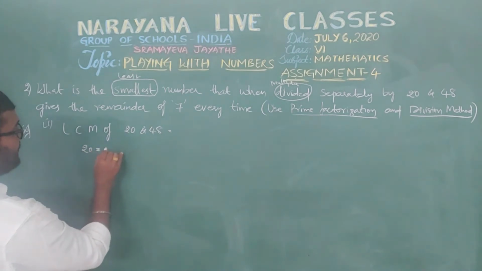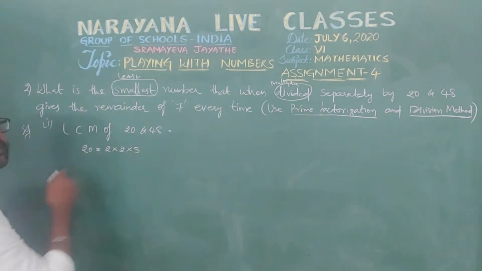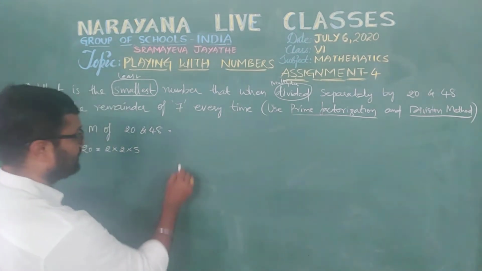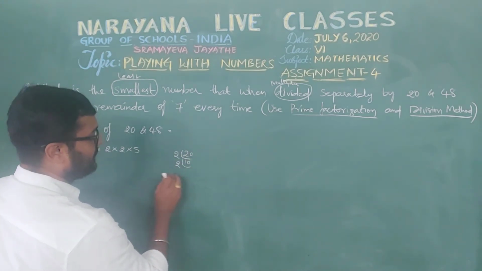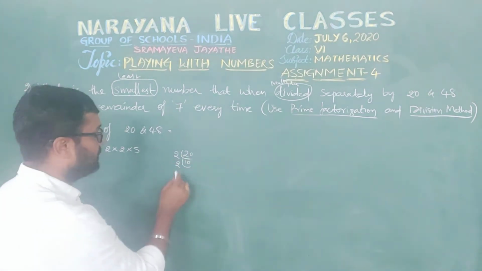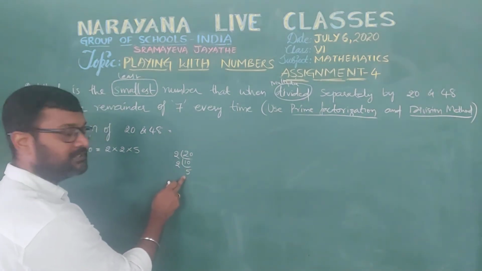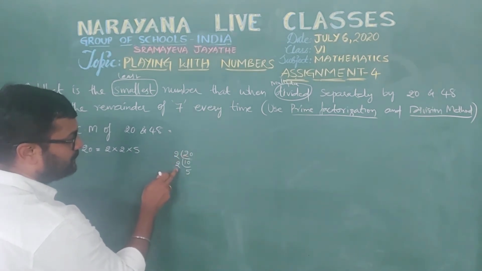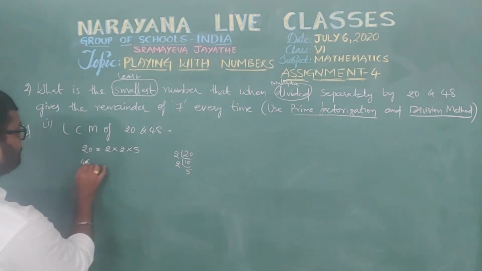20 can be written as 2 into 2 into 5. We need to convert into prime factors. You know how to convert like this. See here, 20 is there. 2 tens are 20, every time we need to take prime numbers only. 2 5s are 10. So all these are prime numbers, isn't it? So then we can write this 20 as 2 into 2 into 5. Now take 48.